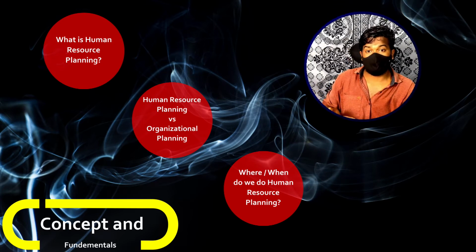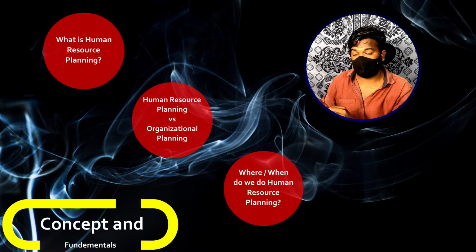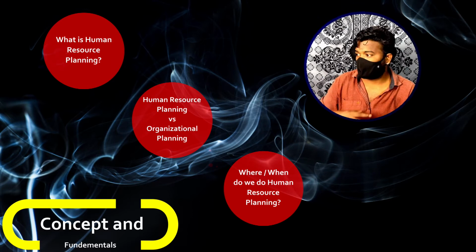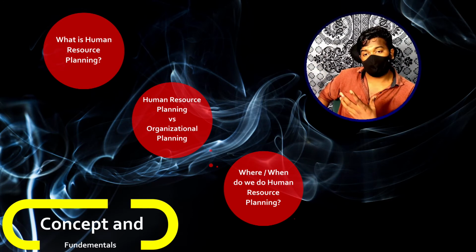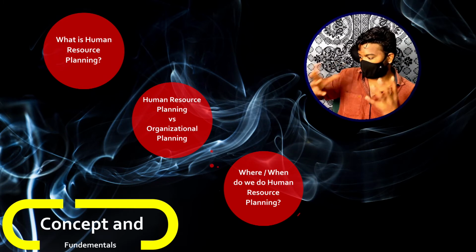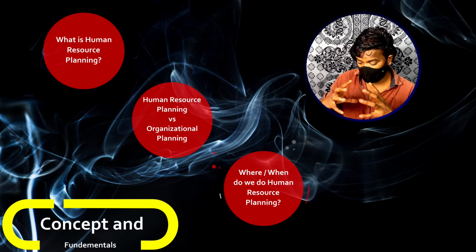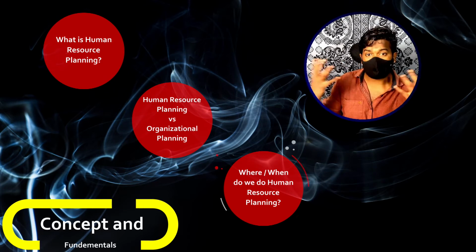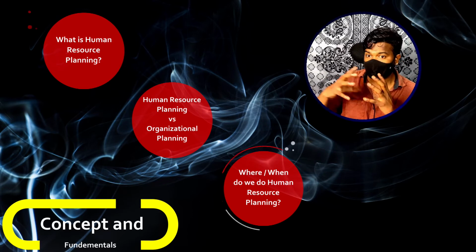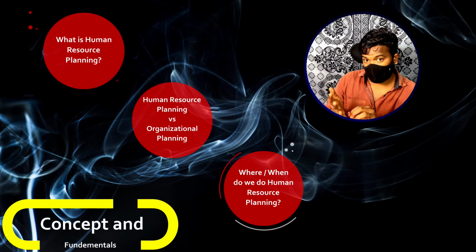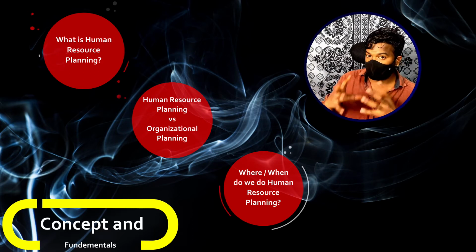For example, if your company is going for mergers or acquisitions, then also you do human resource planning. For example, if you are planning for an acquisition, that means you are planning to acquire another firm, and now you have to do the planning. Till now our office is this much only. Now we are acquiring four more buildings, so our office will become this much. So we require more workforce. Approximately how much do we require? In this way you plan. In situations like mergers and acquisitions, that is also one situation where you do human resource planning.